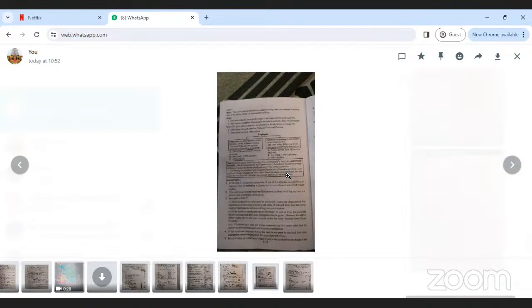Next. Explain the provisions under section 54, 54G, 54B.